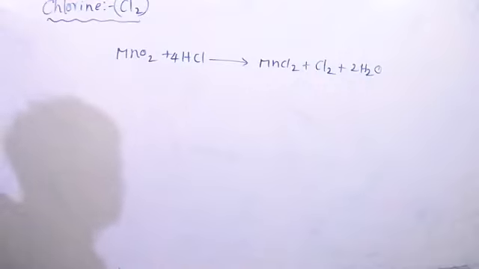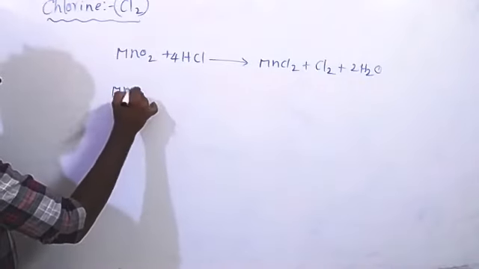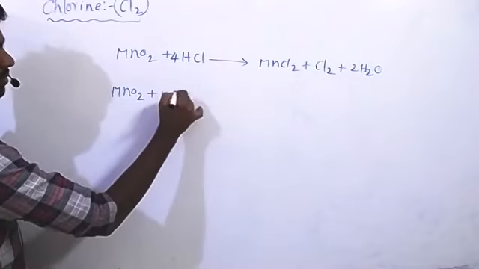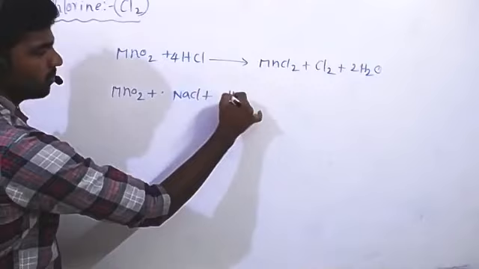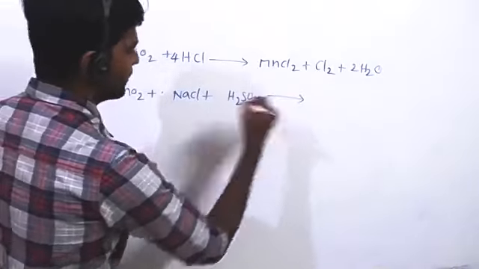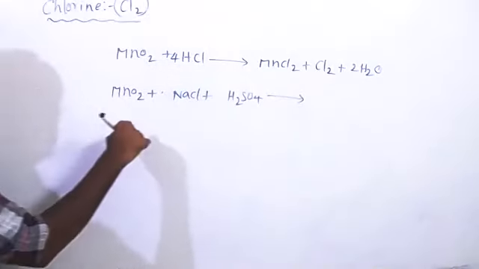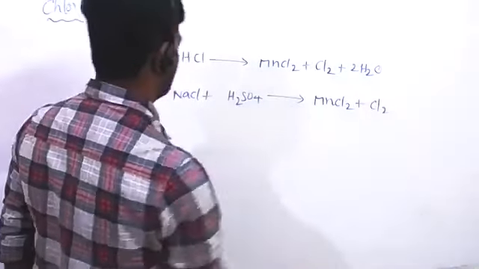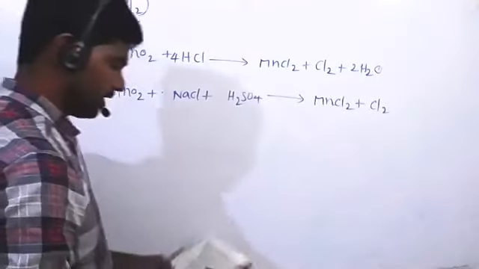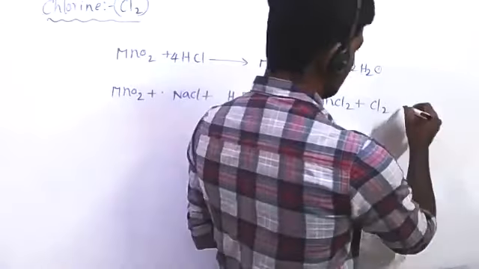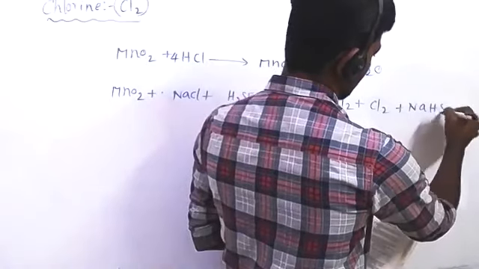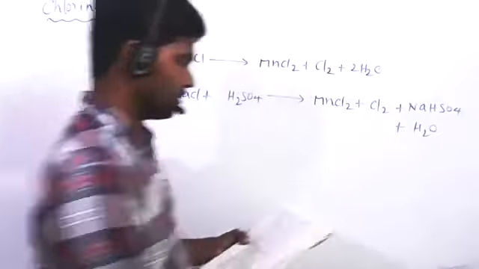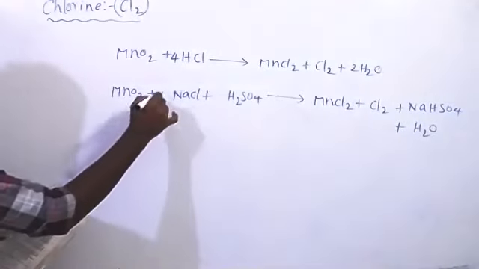Then another method: the same MnO2 we take and react with NaCl and H2SO4. It gives MnCl2, chlorine gas is produced, and sodium bisulfate also, along with some water molecules. Balance the equation: 4 NaCl.